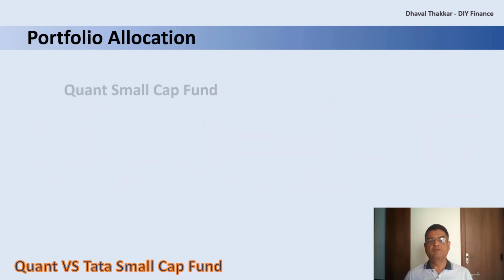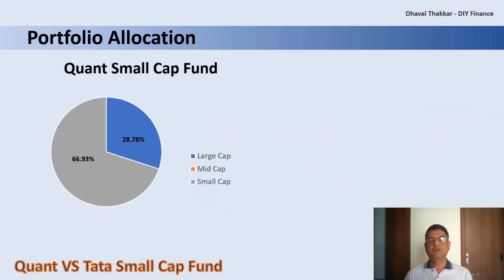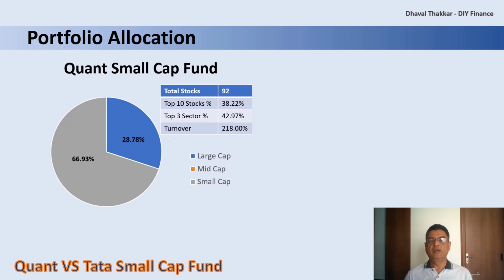Now let's check the portfolio allocation. Firstly, for Quant Small Cap Fund. As evident, small cap shares form around 67% of the portfolio, whereas large cap shares form other 29% of the portfolio, and there is no allocation to mid cap stocks. The portfolio looks quite diversified, with 92 stocks in the portfolio, with top 10 stocks contributing to around 38% of the portfolio, and top 3 sectors form around 43% of the portfolio. The portfolio turnover is whopping 218%, which is very high, but is obvious for this fund as it has a strategy of changing funds very often.